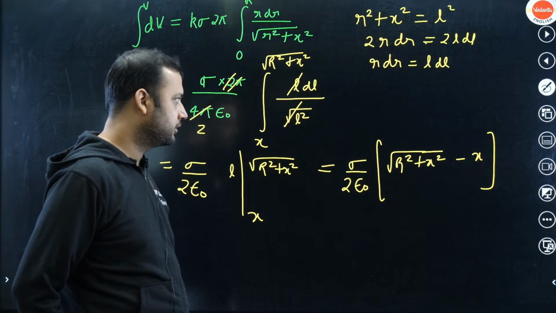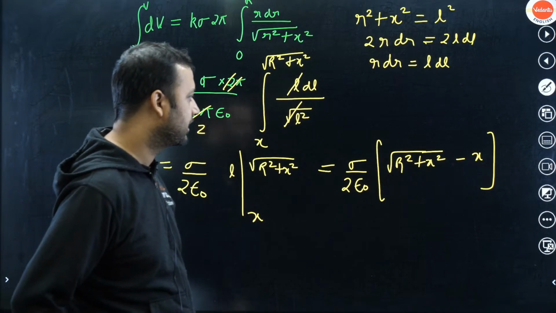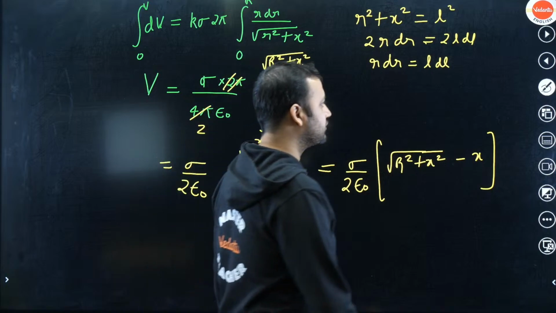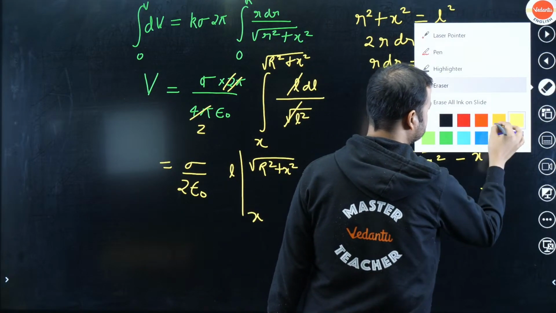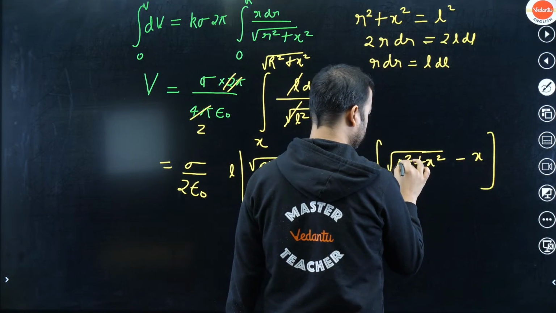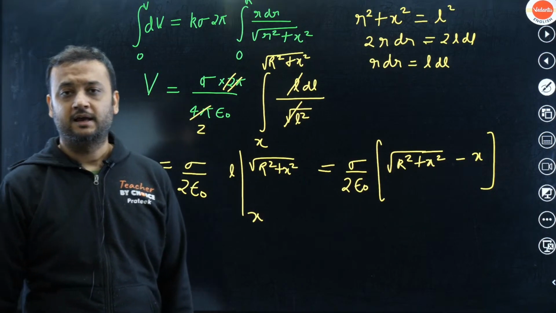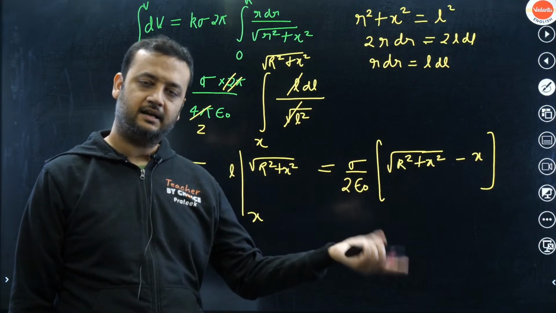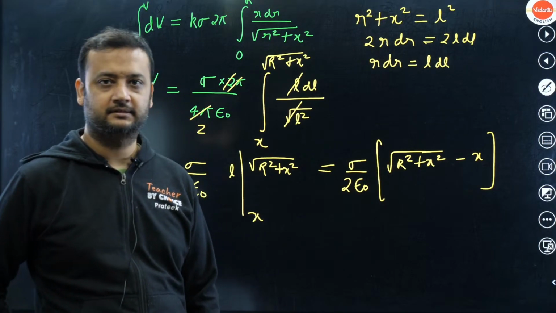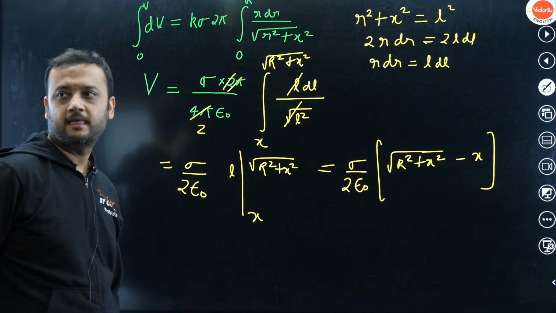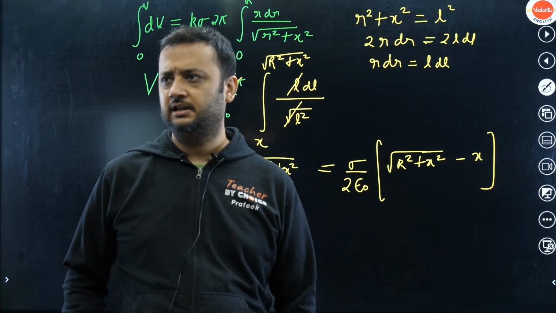So sigma upon 2 epsilon naught into under root of r square plus x square minus x. This is the potential of a disk, a very important formula. You should remember that here capital R is the radius of the disk. Remember this. x is the distance between the center and the point P on the axis. Okay, so this is the result. I hope you guys have understood this till here.